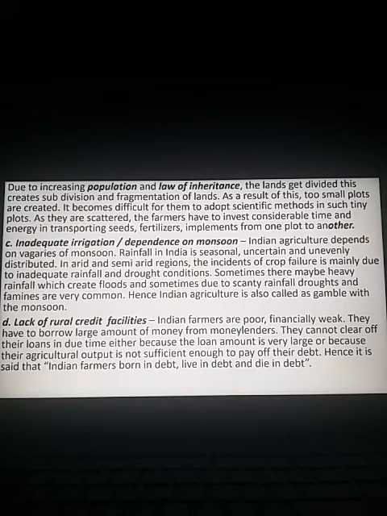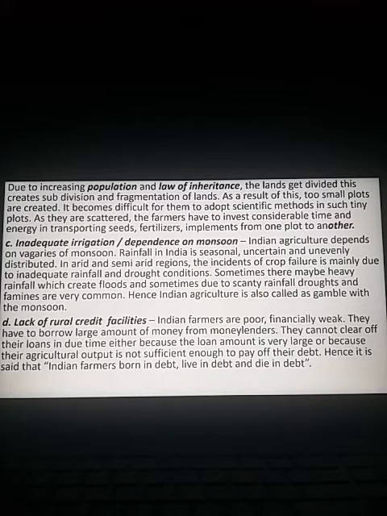No business activity or production activity can be carried out or developed without adequate funds. Fund or finance is very important. They cannot clear off their loans. They borrow, but they are not able to repay in due time, either because the loan amount is very large or the agricultural output is not sufficient to pay their debt.